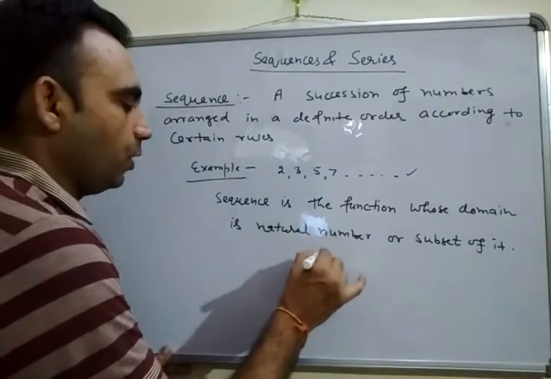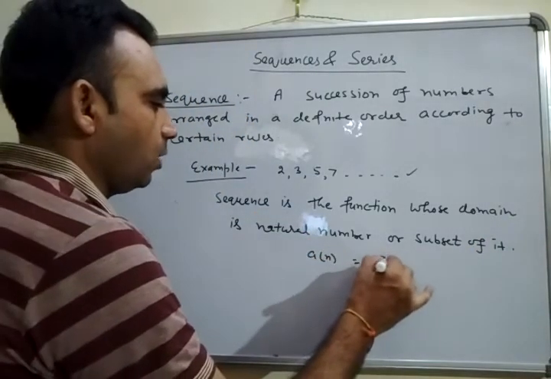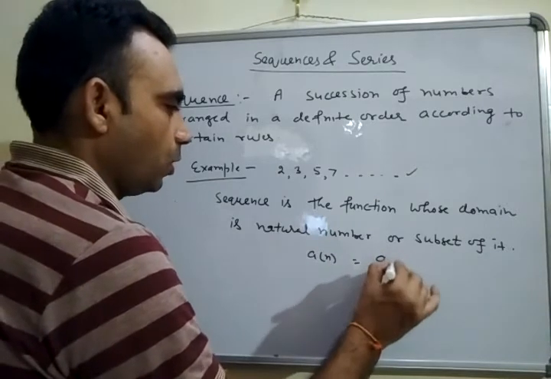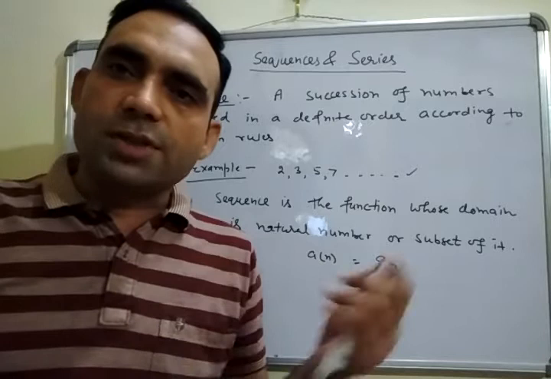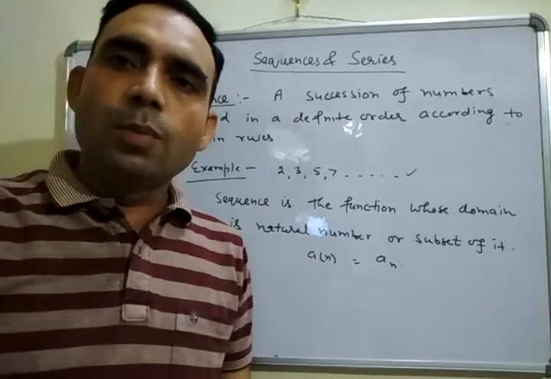In this form we represent the sequence by an, or the nth term an. In each case, it is not possible to represent the nth term in the form of a polynomial expression.